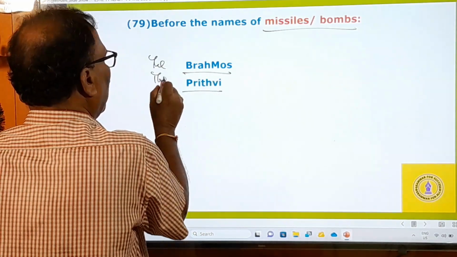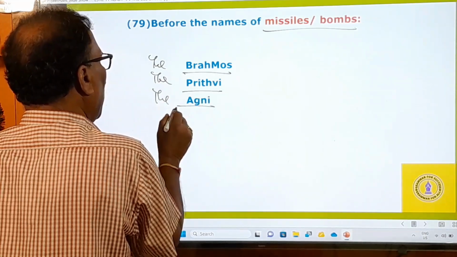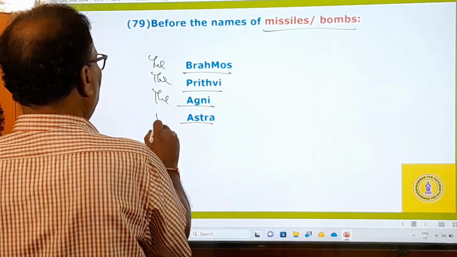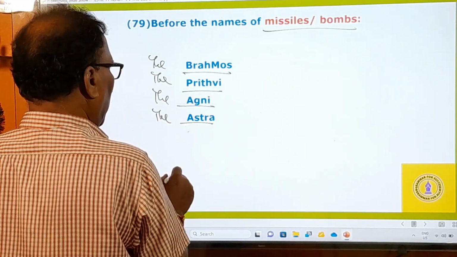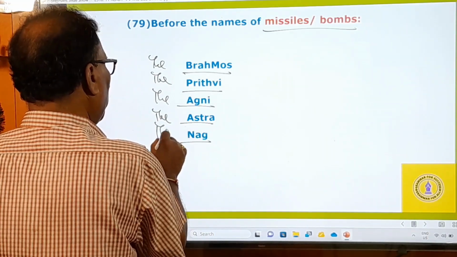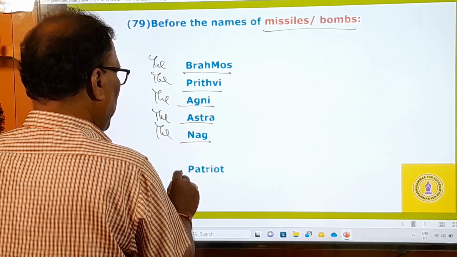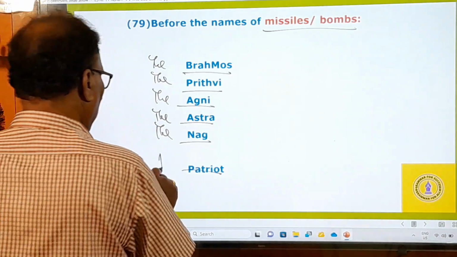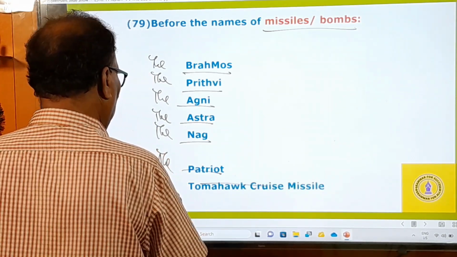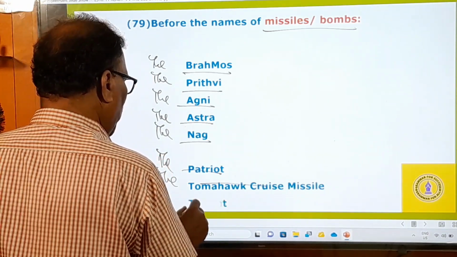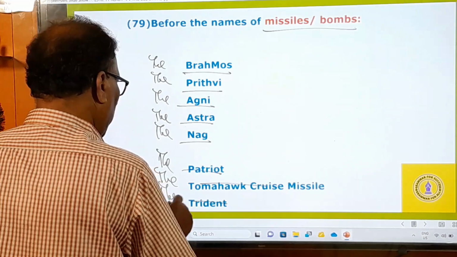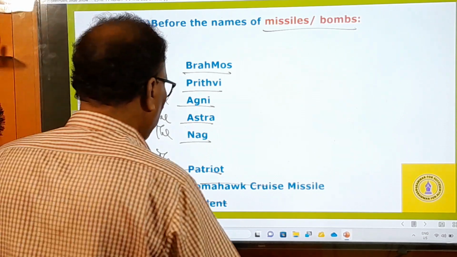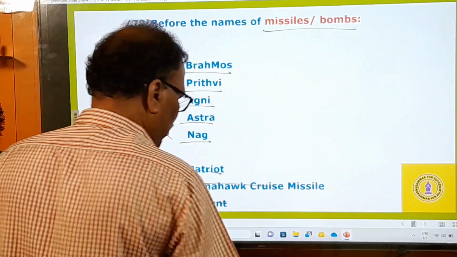The Prithvi. The Agni, a surface to surface missile. The Astra. The Nag, another missile. The Patriot, it's a US missile. The Tomahawk cruise missile, again a US missile. And then comes the Trident, a US missile. So these are all the missiles. And the bombs are there.